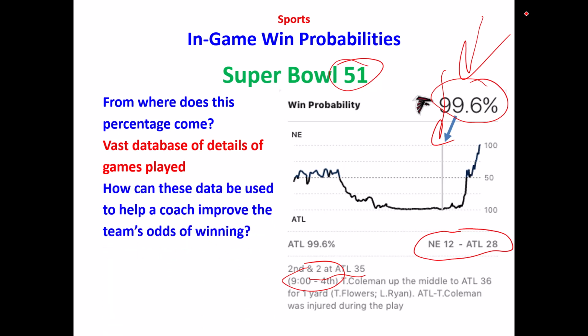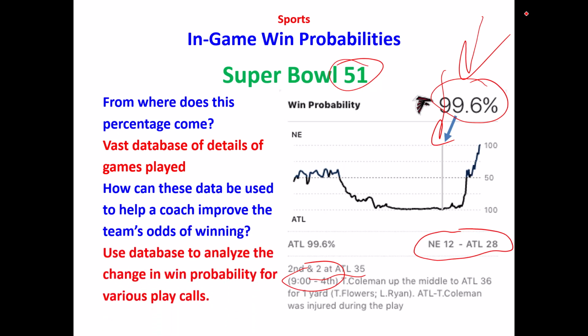So how could these data be used, for example, to improve coaching? This, by the way, is a very controversial question. What a coach could do is use this model and say, okay, given these circumstances, what happens to my probability of winning if I do this on the next play, if I run the ball, if I pass the ball, and if I pass it, in what way? So use the database to analyze the change in win probability based on different calls. This is a very controversial use in basketball, baseball in particular, football, but train the model and say, under these circumstances, what happens to your win probability if you do a certain play?